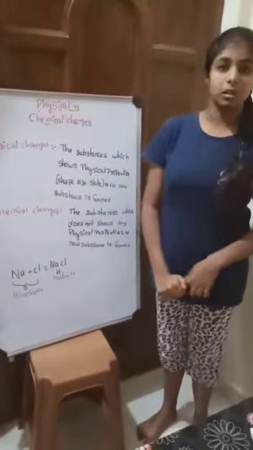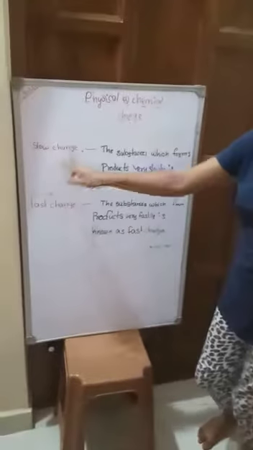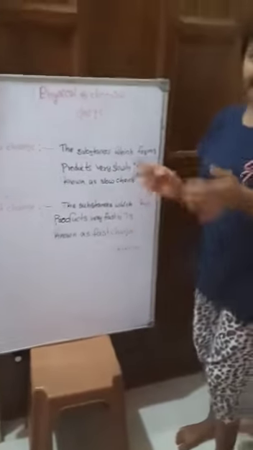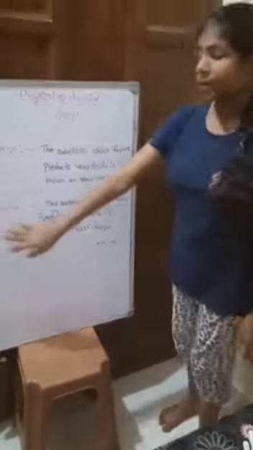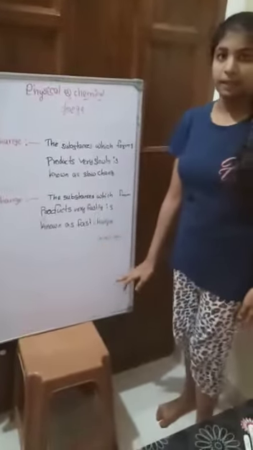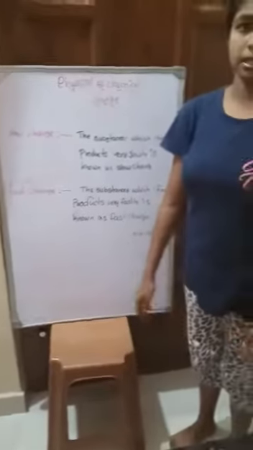Now let's study slow changes and fast changes. In slow changes, the reactants are converted to products very slowly. But in fast changes, the reactants are converted to products very fast. For slow change, the best example is rusting of iron, and for fast change we can take any examples from our day-to-day life.